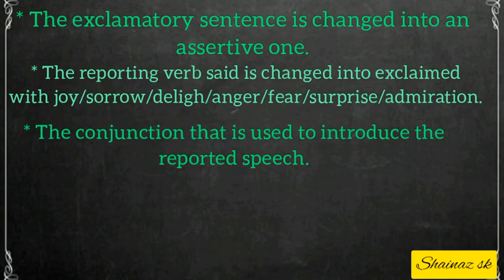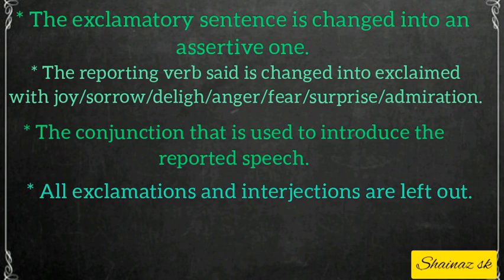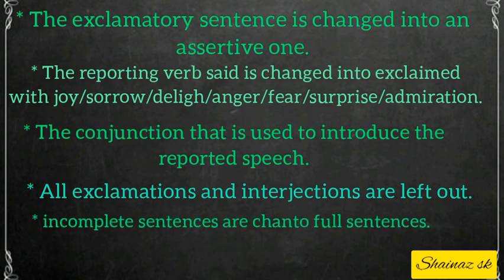Next, the conjunction that is used to introduce the reported speech. The fourth one is all exclamations and interjections are left out. Their sense is conveyed by using adverbs or adverbial clauses. The last is that sentences which are incomplete or express sudden feelings are changed into full sentences.